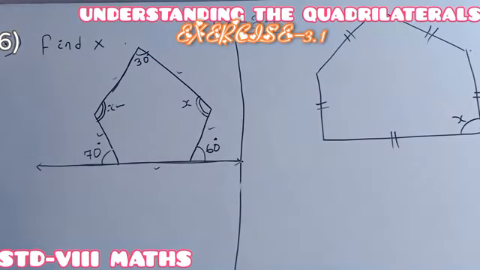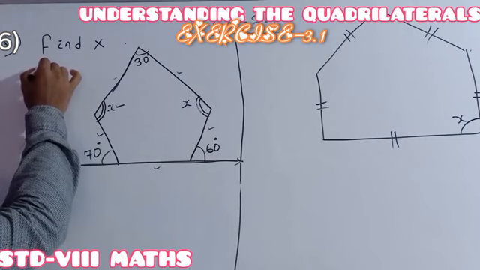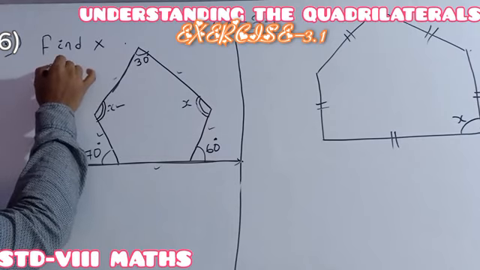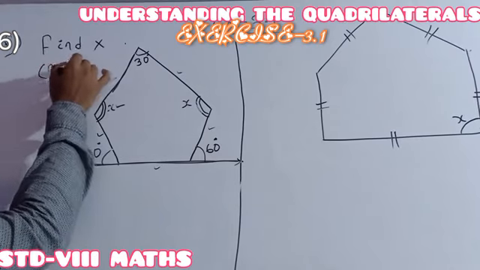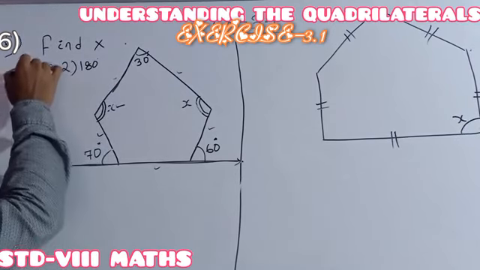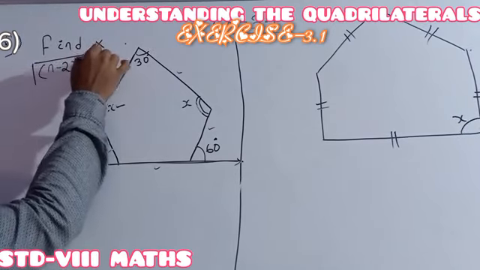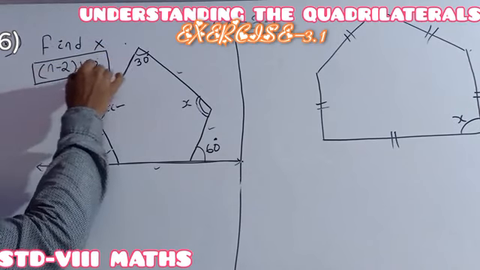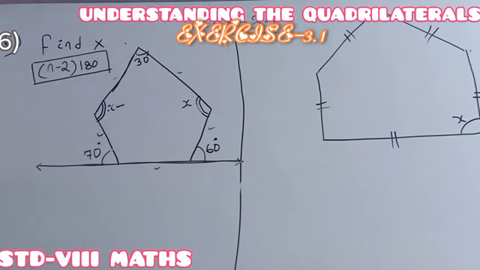Actually we have already learned how to find the sum of the interior angles of a pentagon. Previously one formula was given to you. Do you remember or not? n minus 2 whole into 180 degree is the formula by which we can find the sum of the interior angles of any polygon.